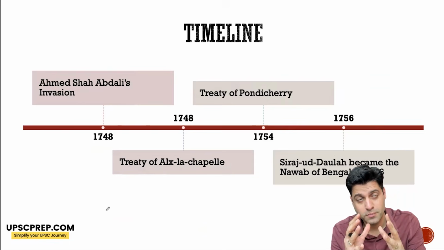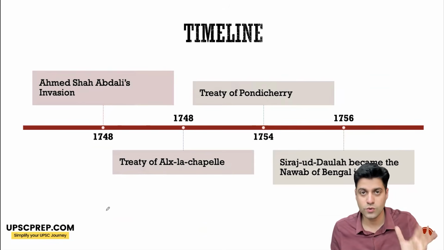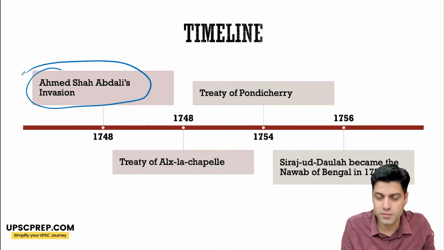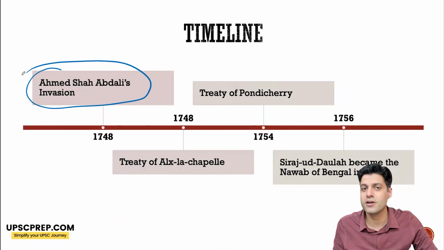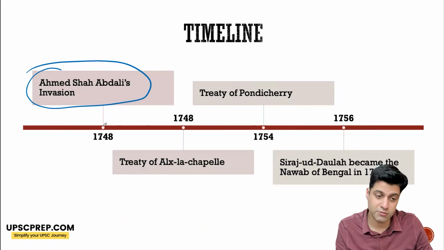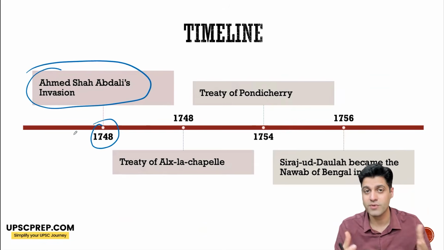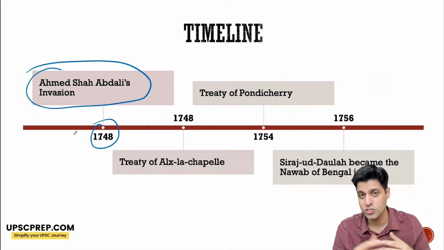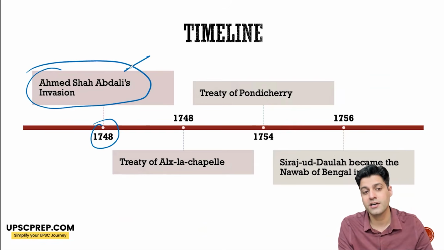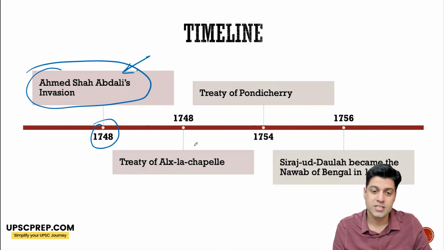And even though Nadir Shah went, now the Afghan Ahmad Shah Abdali or Ahmad Shah Durrani's period of plundering started. He invaded from 1748 to 61, when he came multiple times and invaded India, particularly Delhi and Punjab. So it further drained the Mughals and the Punjab region of their wealth.